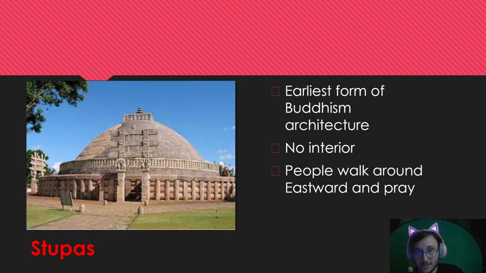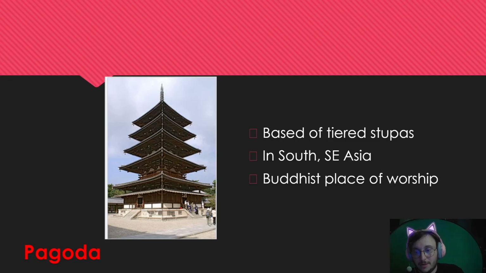Some forms of Buddhist architecture you should know include stupas. Stupas were the earliest form of Buddhist architecture. Buddhists would walk around the stupa eastward while praying as a form of meditation. Pagodas, right? They're originally from India. They're going to spread to Southeast Asia and have a distinct Chinese or Japanese architectural style. Pagodas are Buddhist places of worship where people can go inside to light incense, pray, and meditate. You should know these terms, pagoda and stupa.